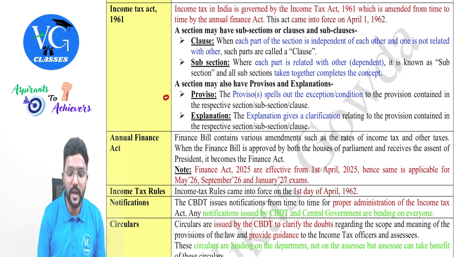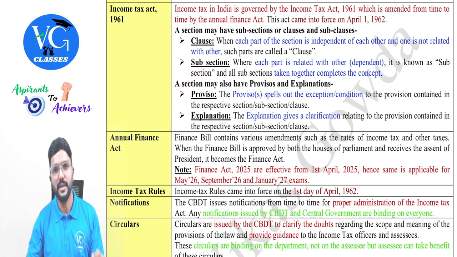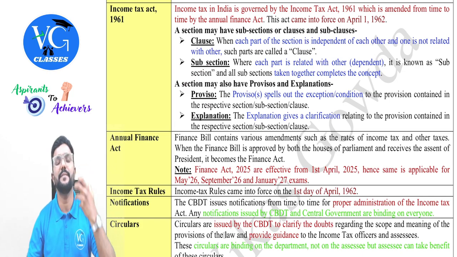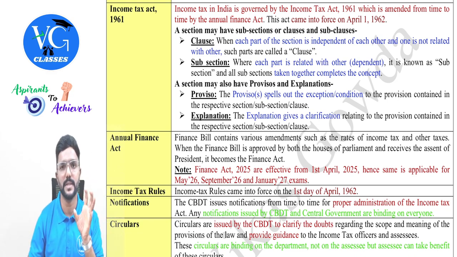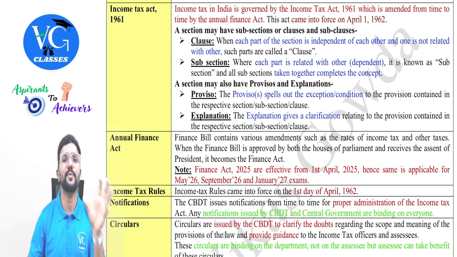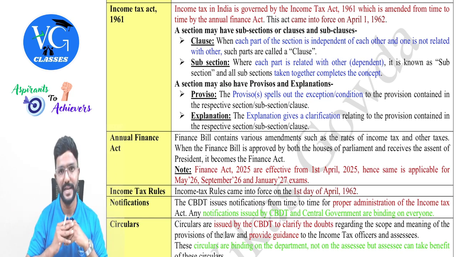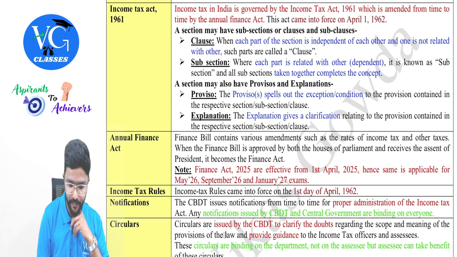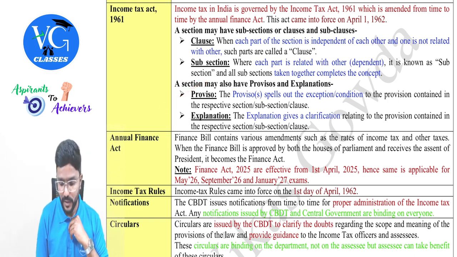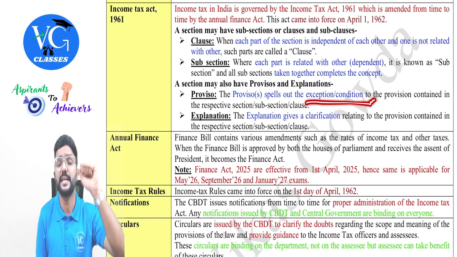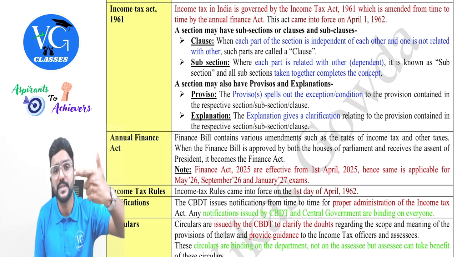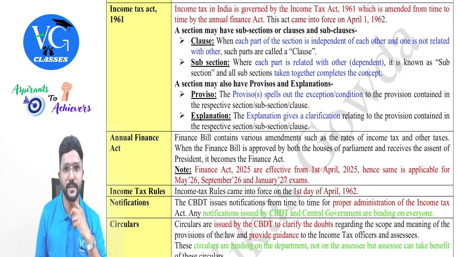Then, coming to the proviso and explanation. Whatever provisions are given in the law, whether under the respective section, subsection, or clause, it might have a proviso or explanation, guys. Now, what is a proviso? The proviso spells out the exception or additional conditions to be satisfied for the respective provisions contained in the main section or subsection or the clause.